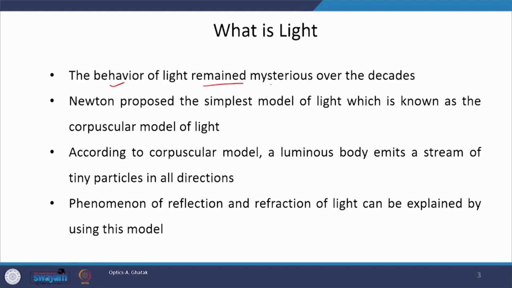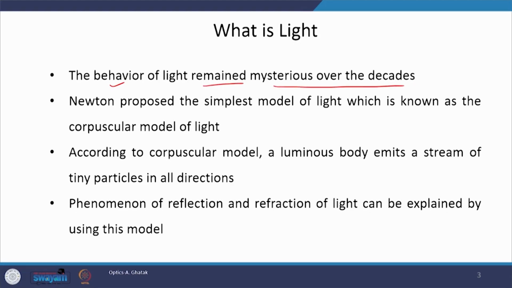But before that we will talk a bit about the history of optics or the history of light, which people discovered from time to time. The behavior of light remained mysterious over decades.